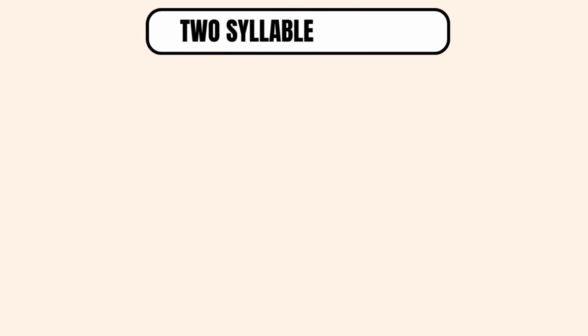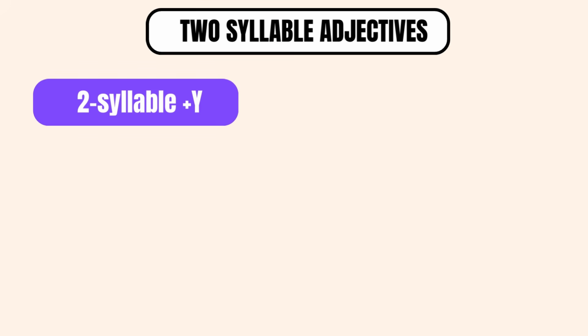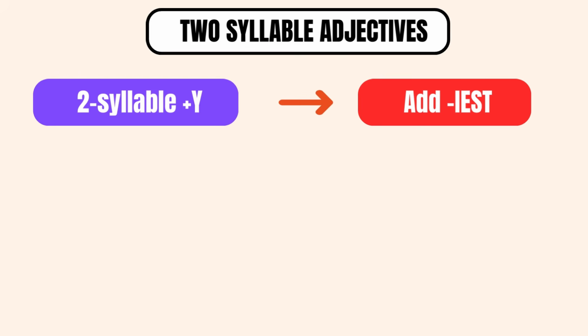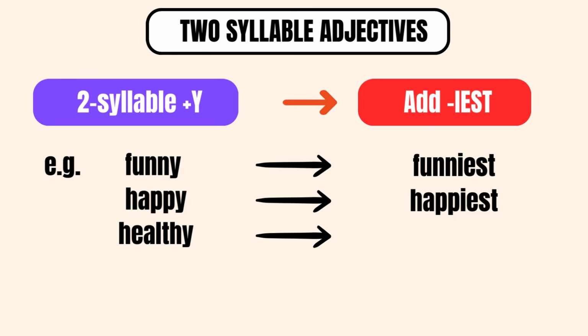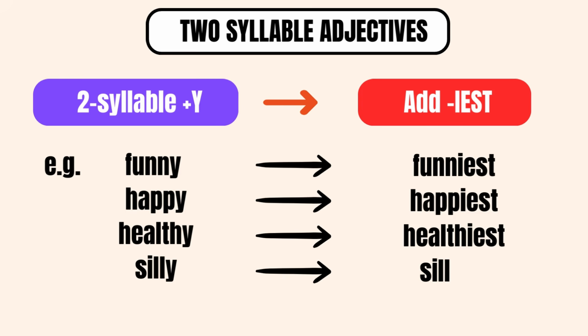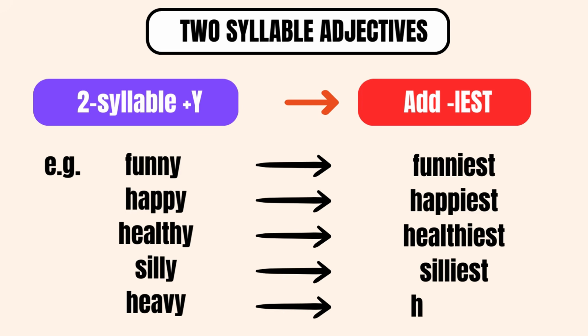Some two-syllable adjectives ending with the letter Y take the IST suffix to form the superlative. For example, the word funny is used as funniest in its superlative form. Happy is used as happiest. Healthy is used as healthiest, silly is used as silliest, and heavy becomes heaviest in its superlative form.